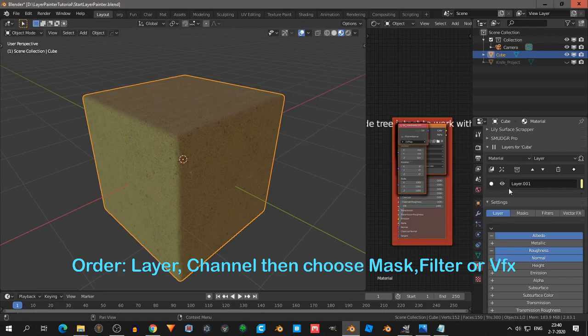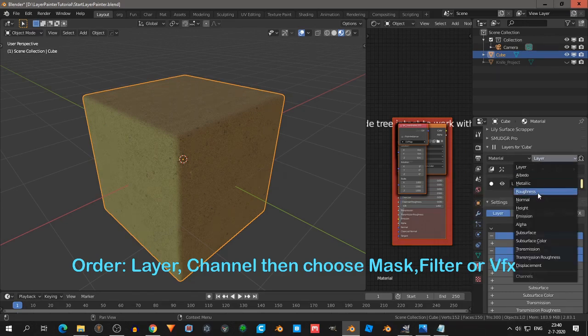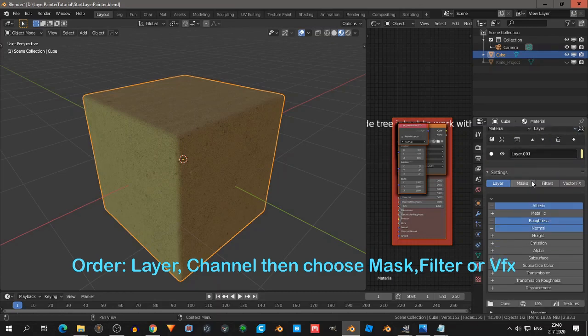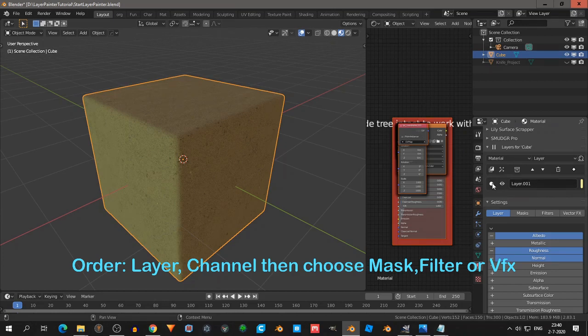And then you look at what channel are you working in. You can click on this one, and then you can decide what you want to do with that. Do you want to add a mask, a filter, or an effect? So first layer, then a channel, and then what you want to do with it.